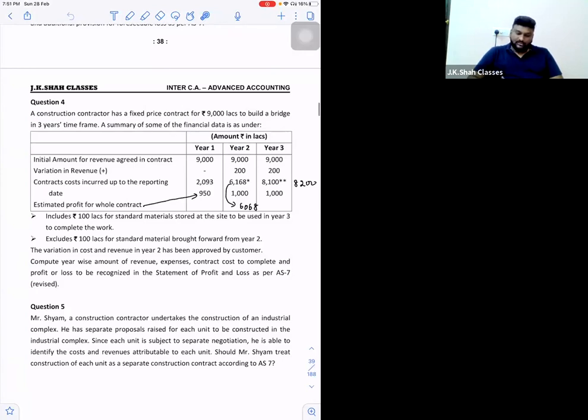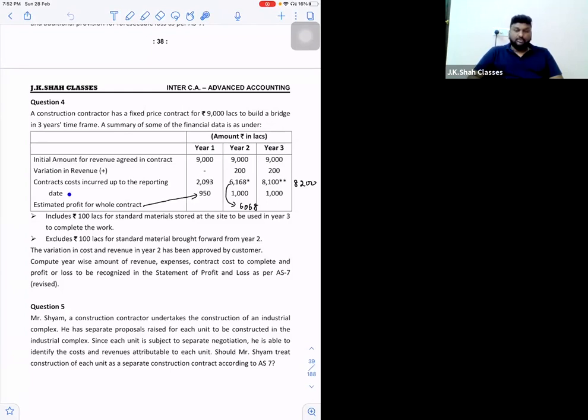No problem, sir. Let us first discuss year one. Initial amount for revenue agreed in contract means this is your contract price which is fixed at the beginning, 9,000 lakhs. Then variation in revenue. In first year, there is no variations. I think you're aware about variations. Variation applies when there is a change in the scope of work. So when some change in the scope of work takes place, you can definitely charge for the variations. So in the year one, there are no variations.